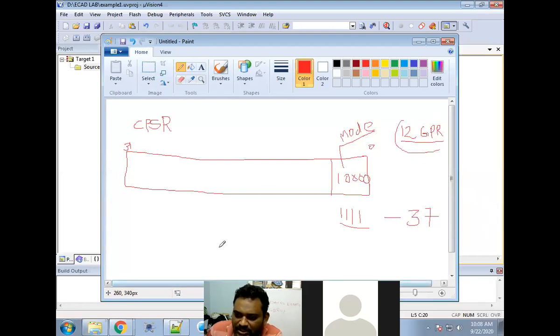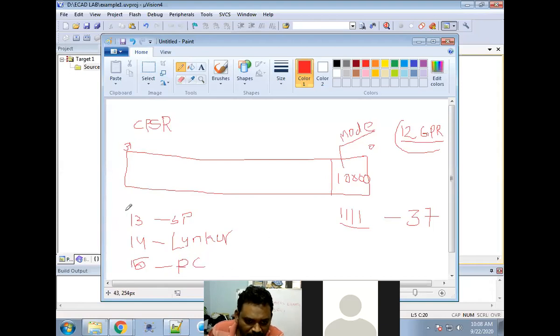So a total of 15 registers are there. Why are you telling 12? Because the 13th, 14th and 15th registers have different purposes. This is the link register, the 13th is your stack pointer, and this one is your program counter.